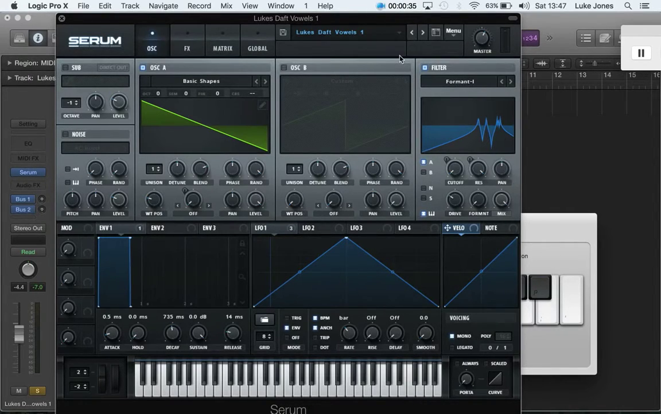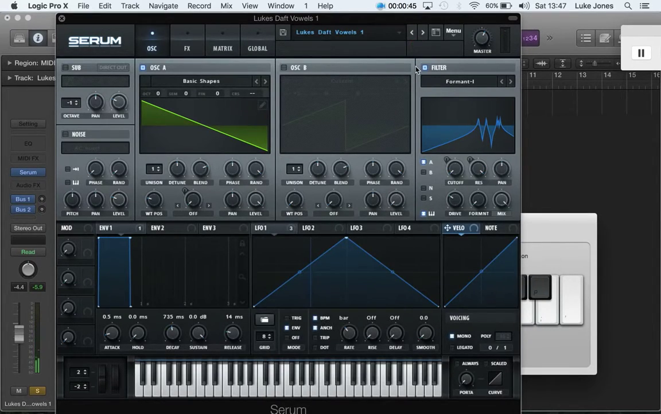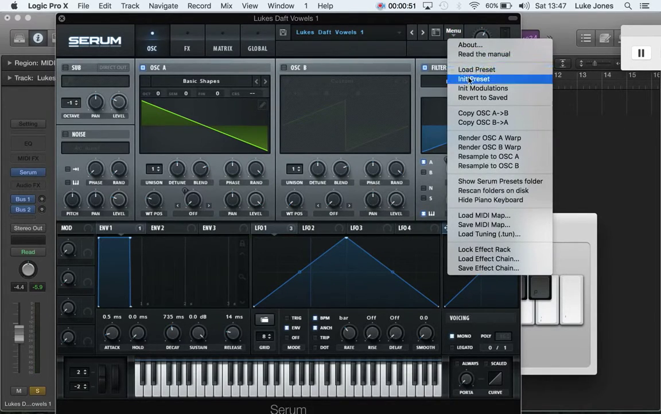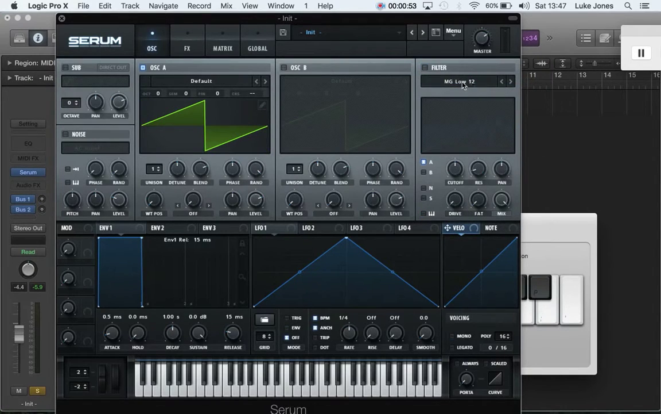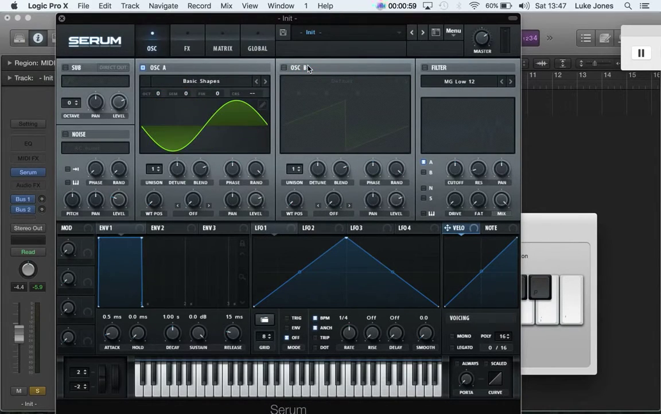Today we're going to be looking at this sound. There's a kind of vocal Daft Punky lead. Okay, so first things first, go to your menu tab and select the init preset. Now in oscillator A, I'm going to select the wavetable, basic shapes. Scroll through the wavetable position till you get to this kind of triangle saw, which should sound like this.